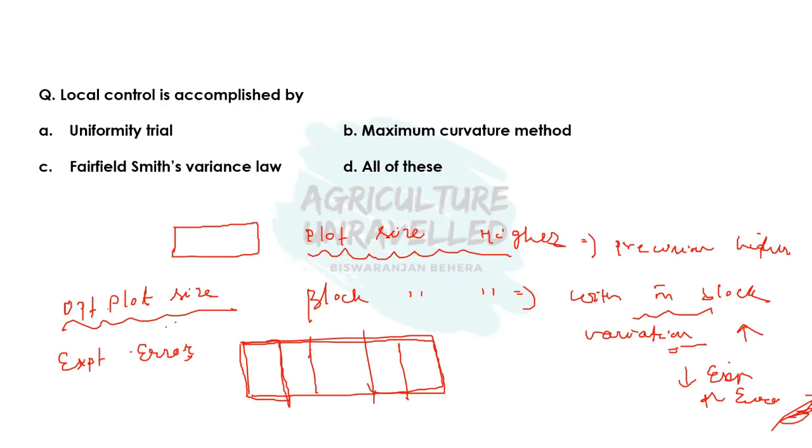Okay, and optimum plot size can be estimated by the maximum curvature method and Fairfield-Smith variance law. Remember this thing, this can be an important question: optimum plot size can be estimated by which methods? So it can be estimated by the maximum curvature method and Fairfield-Smith variance law.